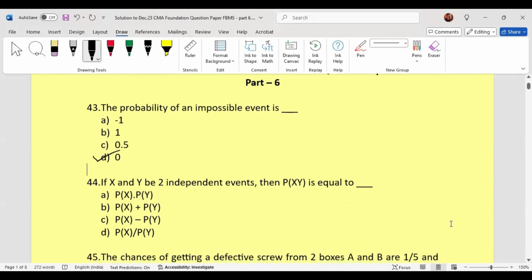Next one. If X and Y be two independent events, then P of X, Y is equal to P of X, Y means it is probability of X intersection Y. For independent events, it will be product of those based on the multiplication rule. So this is the option A.